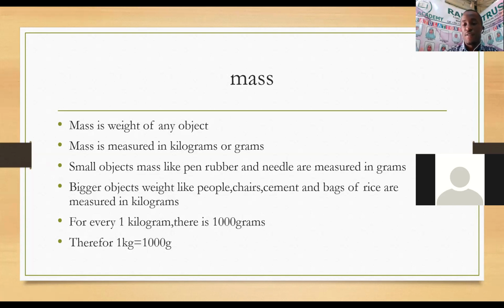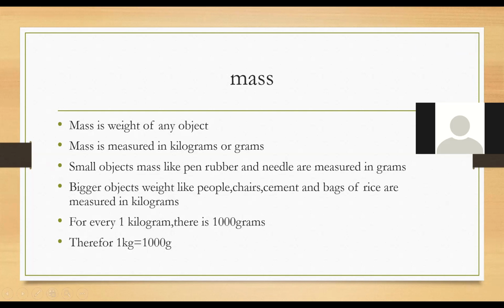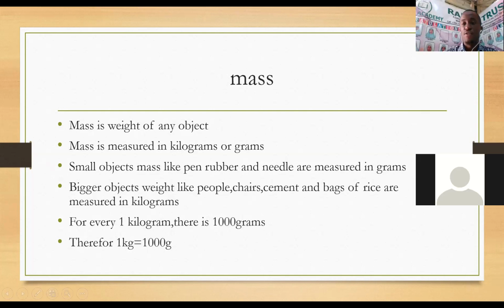I don't know how many kgs you are. Wewe mwenyewe sijui uko na kgs ngapi. You know yourselves. So you know the number of kgs that you weigh. If you've never measured your weight, make sure that you do that, because it is very good for you to know the weight of your body. So mass is weight. Someone asked, I think it was Mohammed. Mohammed asked me, teacher, what is mass? So today you know what mass is. Mass is the weight of any object.